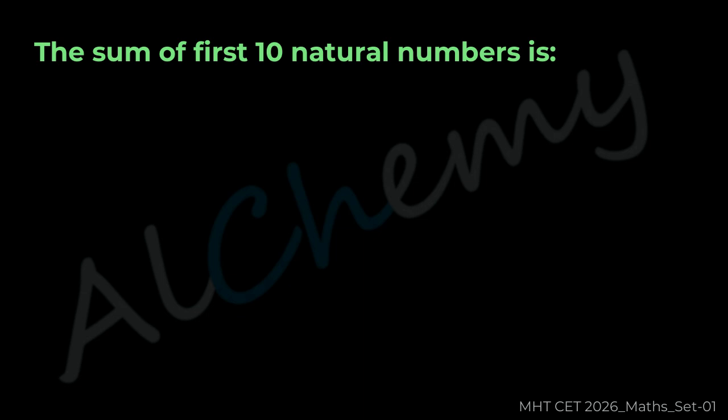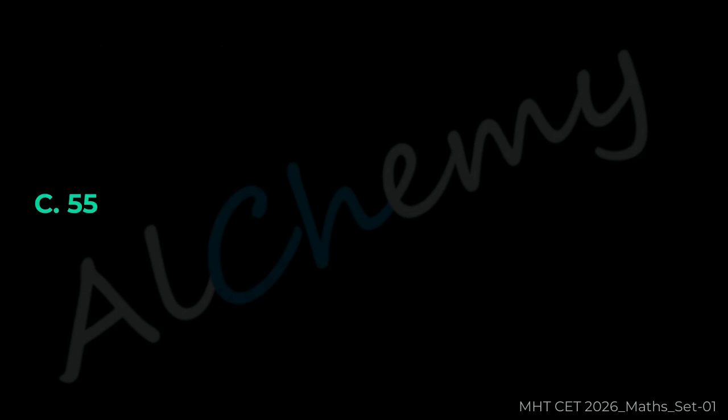Question 10. The sum of first 10 natural numbers is A 45, B 50, C 55, D 60. The correct answer is C 55.